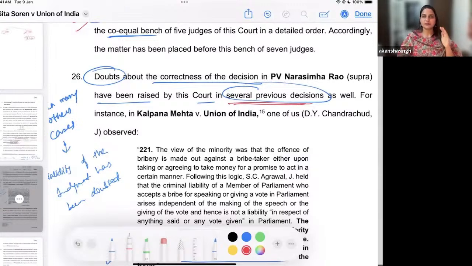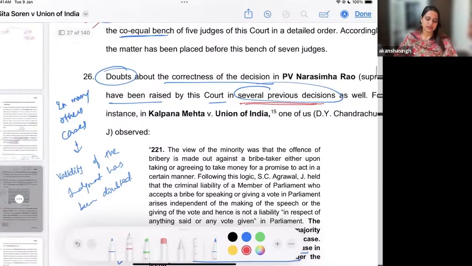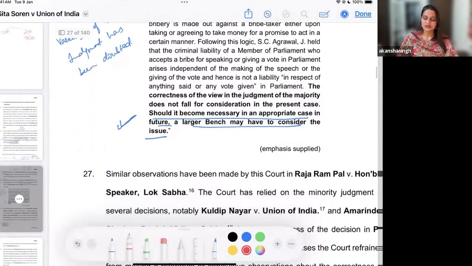Okay, then we are saying that there are several previous decisions also wherein it was suspected that the previous judgment of Narasimha Rao does not look good, but it was nowhere questioned, nowhere overturned, or nowhere considered to be violative. There were just doubts as to the correctness of the previous judgment.